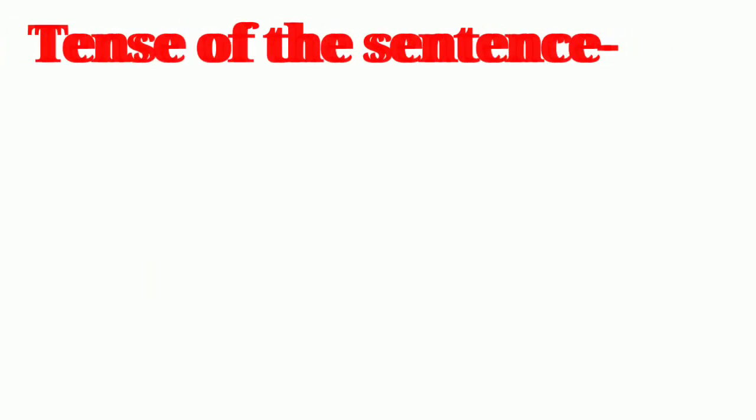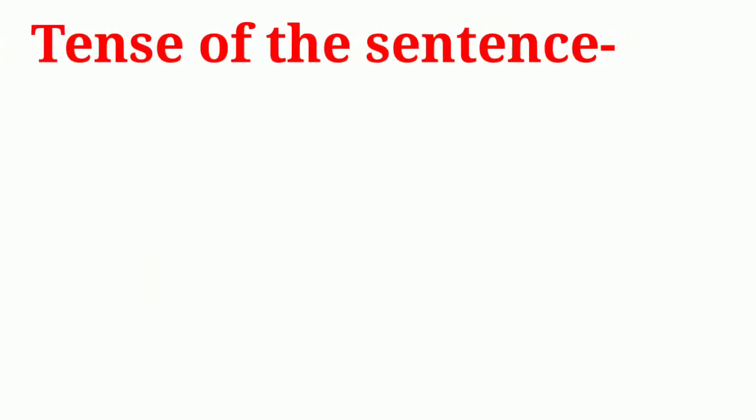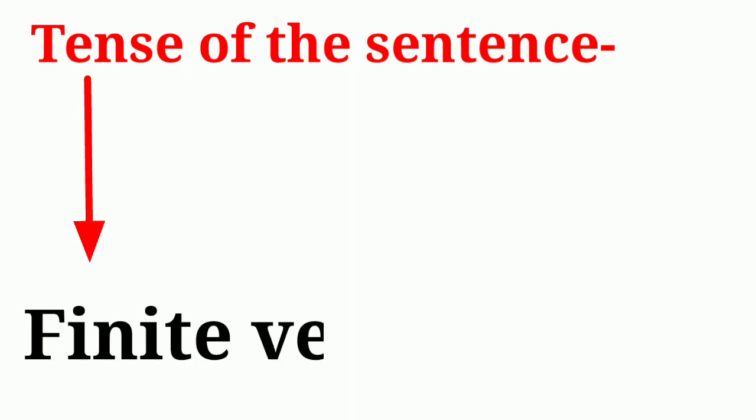The third element is tense. The third element that also changes the form of finite verb is the tense of the sentence. Students, you must have understood what is meant by finite verb in English language. I will cite some examples so that you will understand the concept of finite verb in detail.